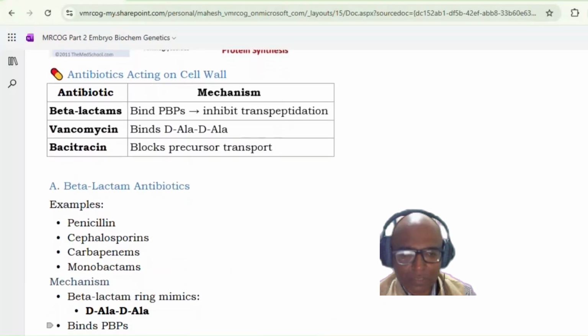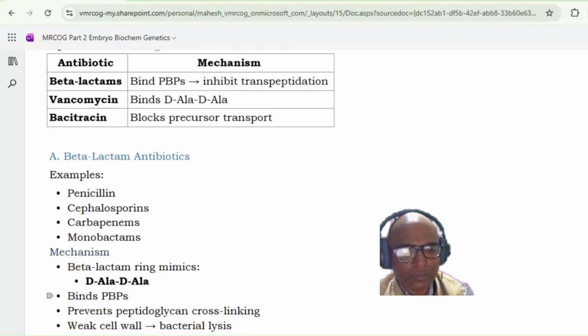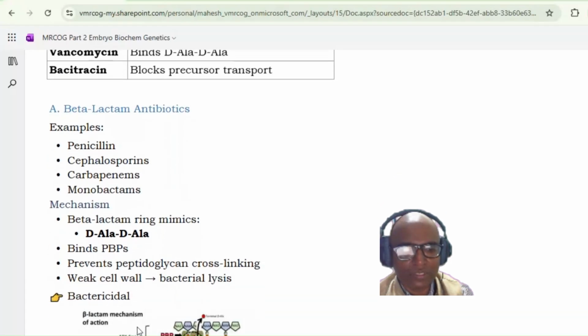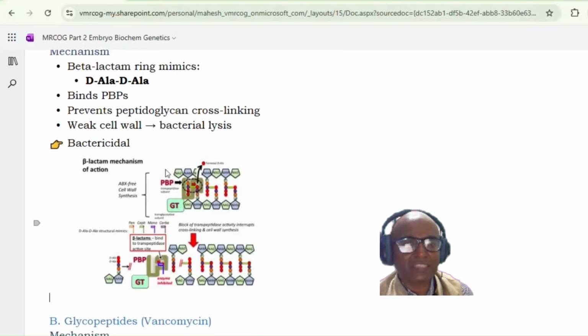Okay, so the examples of the beta-lactam antibiotics are penicillins, cephalosporins, carbapenems, monobactams. Okay, this also you remember: penicillins, cephalosporins, carbapenems, and monobactams. These are beta-lactam antibiotics. Now, as I mentioned, the beta-lactam ring mimics the DLA sequence. So these beta-lactam antibiotics have got a beta-lactam ring. This mimics the DLA sequence and binds to the PBP, so it prevents the peptidoglycan cross-linking. The cell wall becomes weak and there is bacterial lysis. They have got a bactericidal action. Okay, so this is what is explained here.